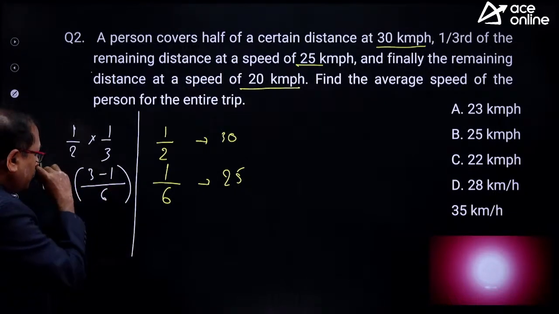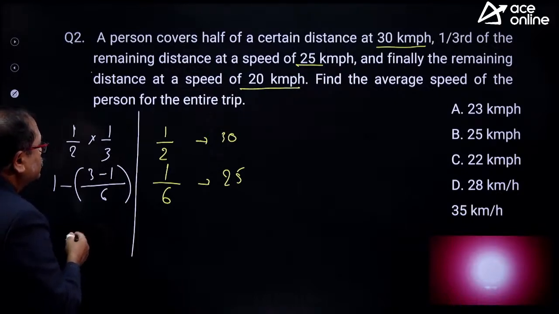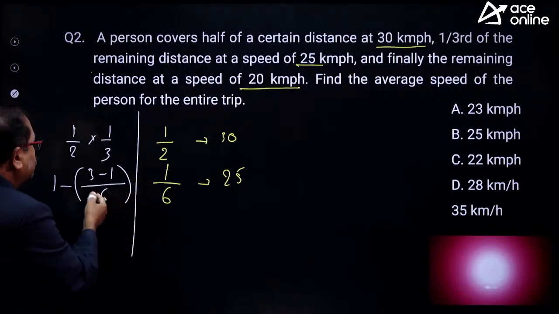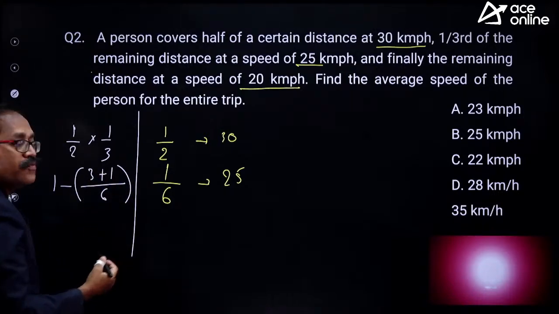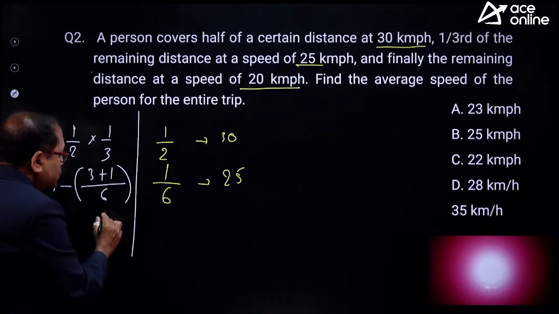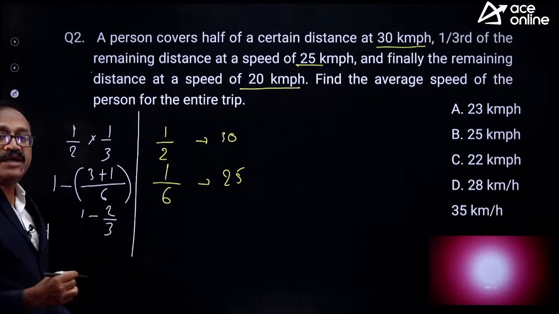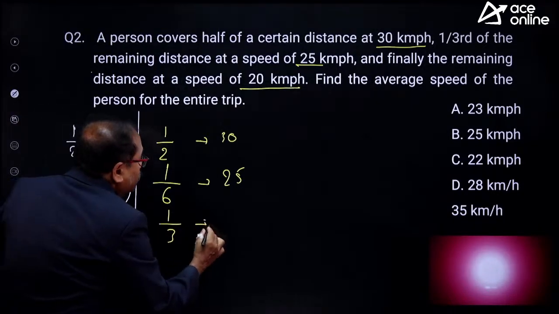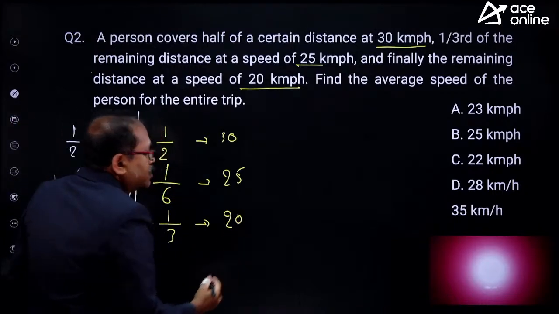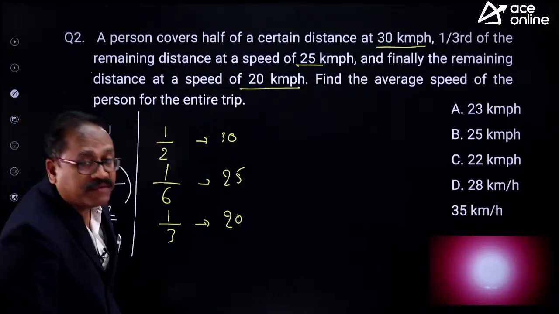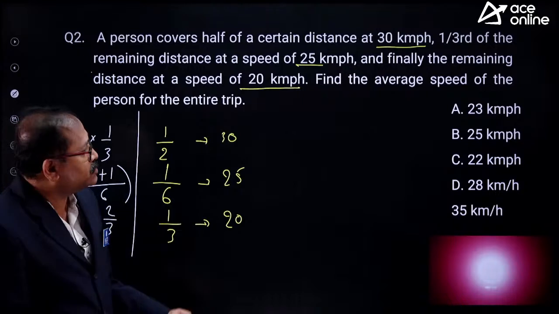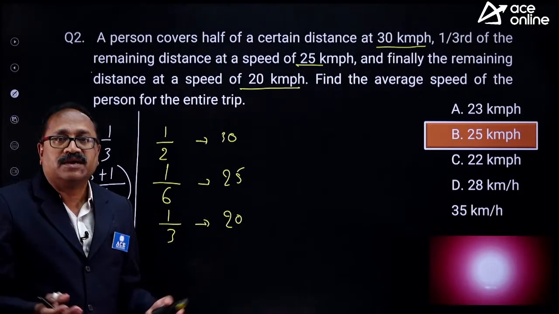So, am I right over here? The LCM is 6, there is 2, 2, 3, and this is 1. No, we are adding this, no? So 4 by 6, which is 2 by 3. So 1 minus 2 by 3 is 1 by 3. So the remaining 1 by 3 of the distance is with a speed of 20 km/h. So finally, what is the question asked? Average speed. There is a direct method to find the average speed. Appal Naidu says option B. Yeah, that's right, Appal Naidu.